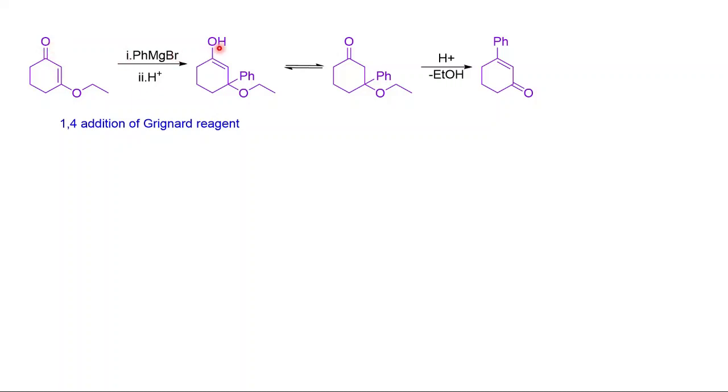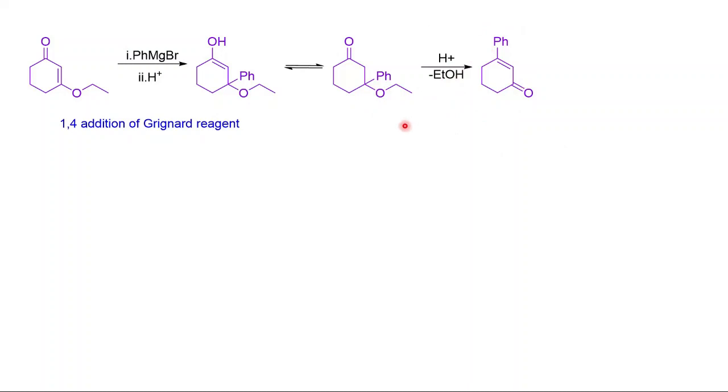So OH will be there, the double bond will be here, and the phenyl is attached at the 4 position. Now this is keto-enol tautomerism. You can see this OH group will be converted into the keto group. Now with the elimination of ethanol, you end up with the same product, that is C.